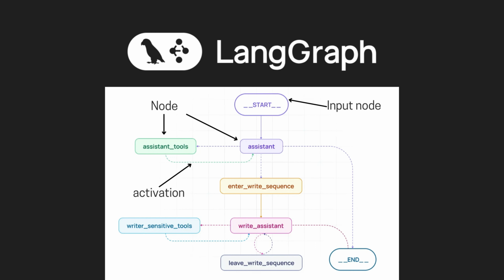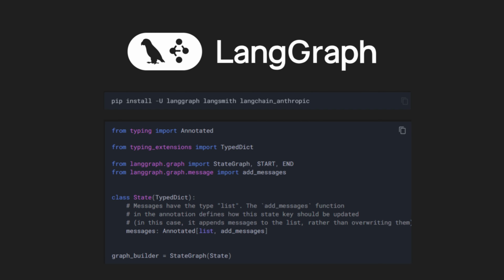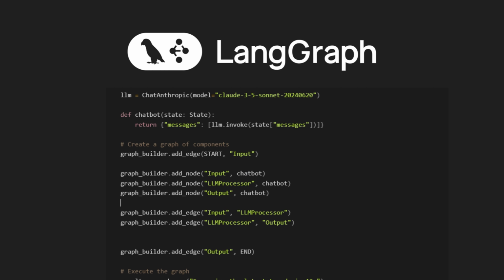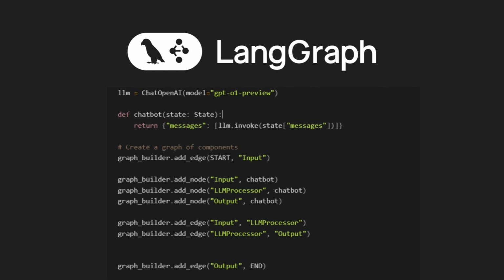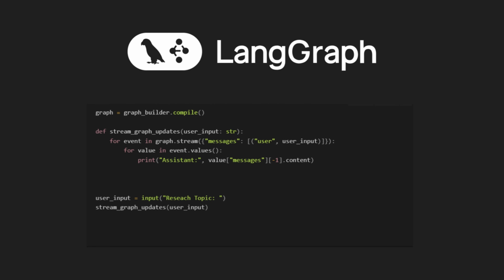Here's an example on how to use it. You install LangChain and you import the graph module, you define your nodes and you define your edges. The edge here, for example, goes from input to LLM processor and from the LLM processor to the output, and you can actually define which model each node can use, which is pretty powerful. And then in our specific example here, you run the whole graph with one query, and it will go with the process that you defined.